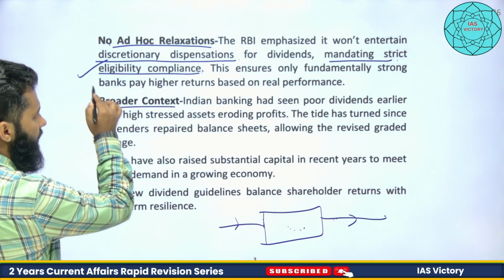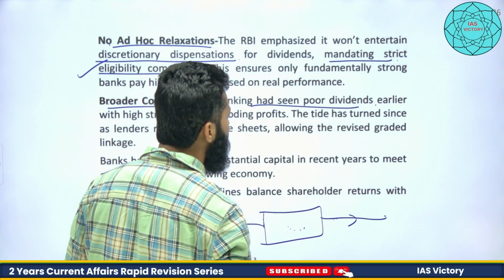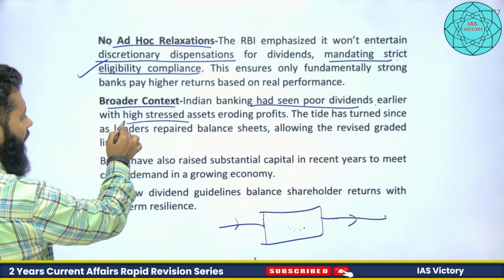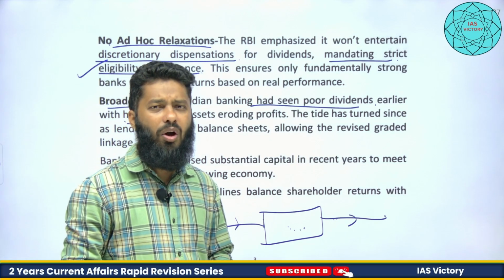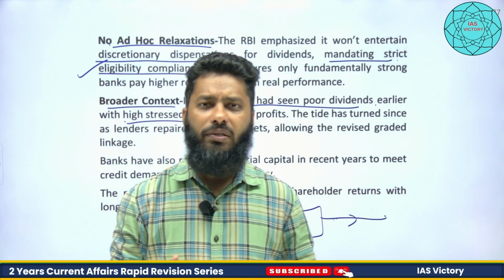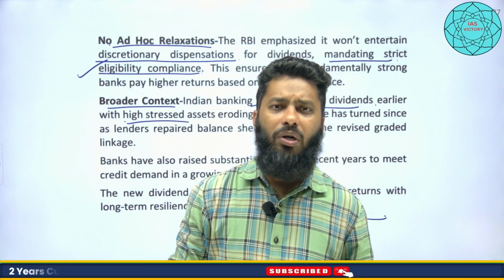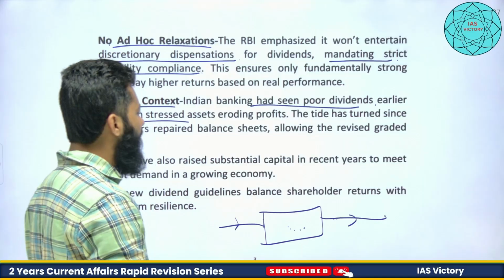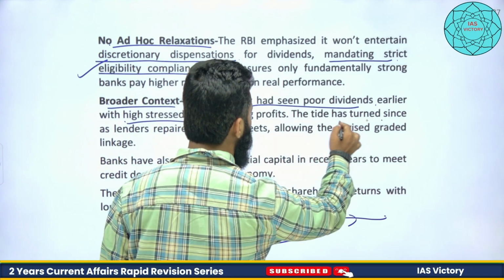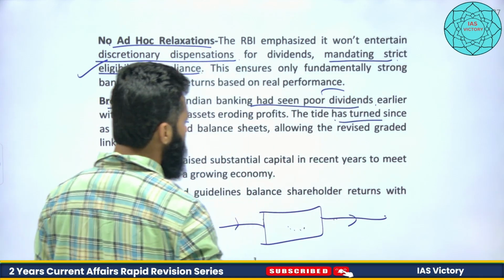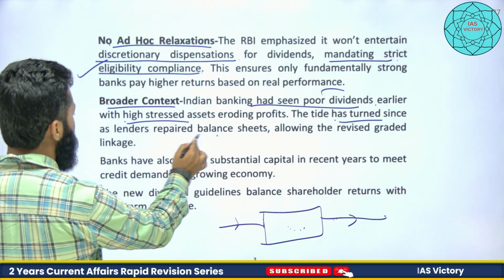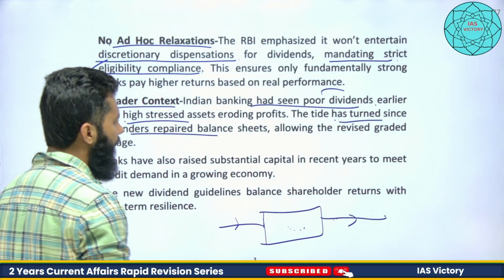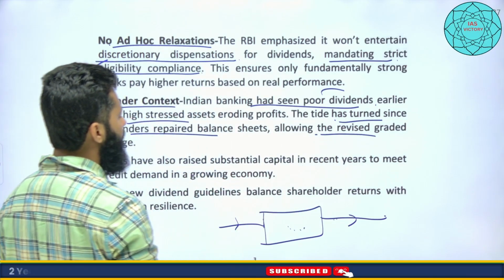Broader context here is Indian banking had seen poor dividends earlier with high stressed assets. When non-performing assets are high, when banks need to provision more amount, then banks are not able to share dividends with the shareholders, right? So that is why we have seen in the past that these poor dividends, that means profit sharing, was not much. The tide has turned since lenders repaired balance sheets, thus allowing the revised graded linkage.